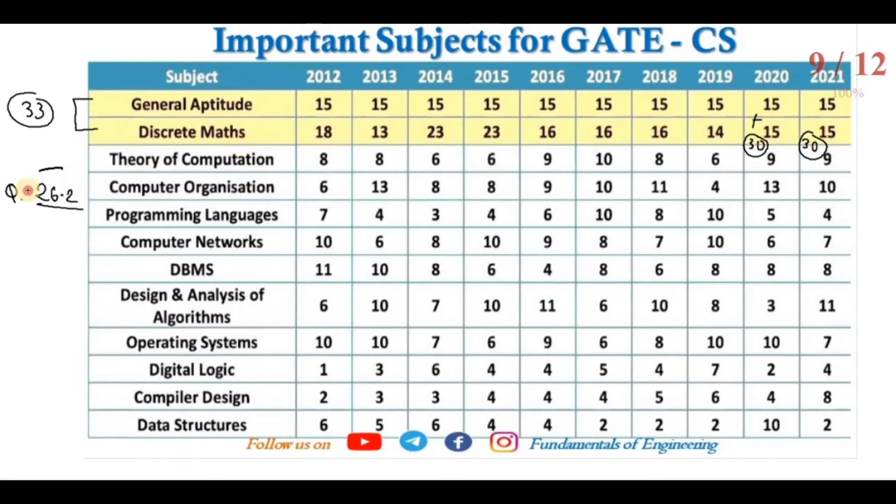So more than the qualifying marks can be covered by using these two subjects. Now if we want to improve the all India rank, you can study computer organization, design and analysis of algorithms, then programming languages. There you can improve the rank. So you will get about 30 marks from the technical subjects, so 60 marks will be obtained.